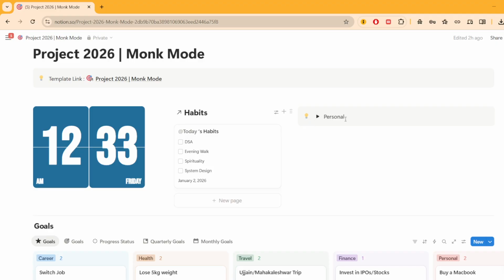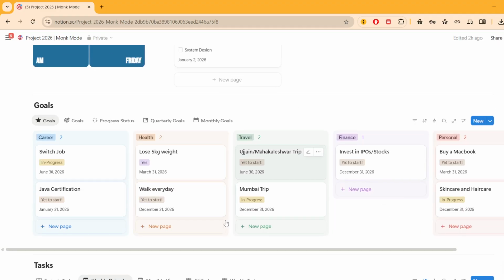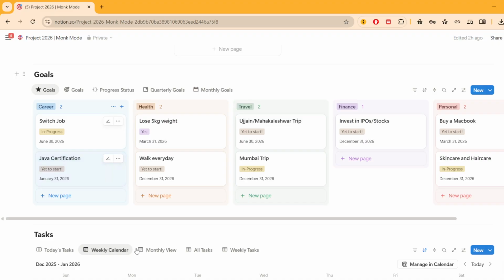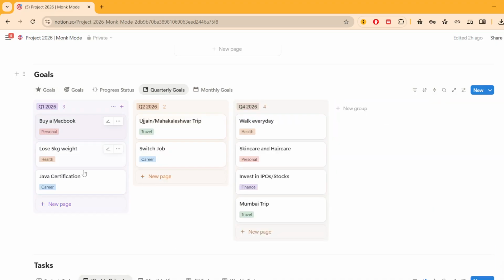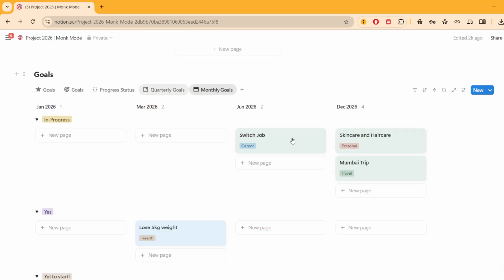So I'll not be opening this up since it's a bit too personal. But yes, you can add your own sections wherever you feel like, and you can modify it as per your convenience. If we scroll down below, I have noted down some goals. These are some basic goals. So obviously you will have your own goals, but you can divide them into multiple categories. You can see them as quarterly goals. So you have some goals for a quarter, then you have some goals for a particular month.